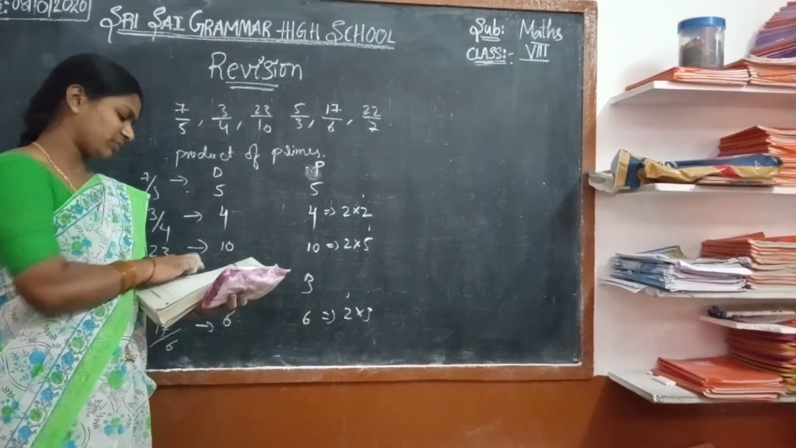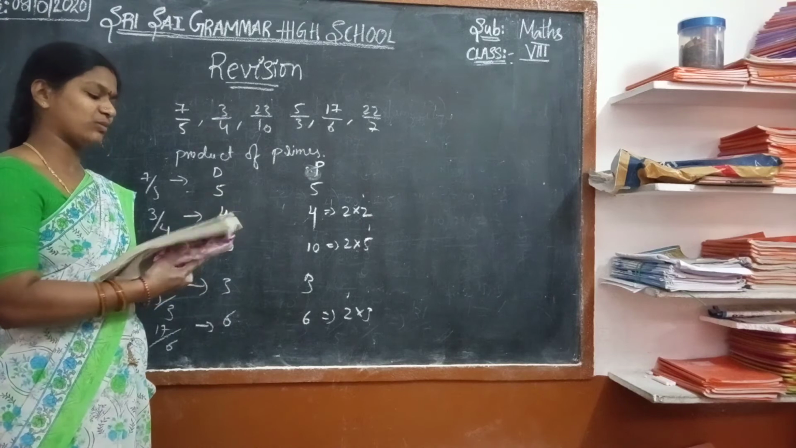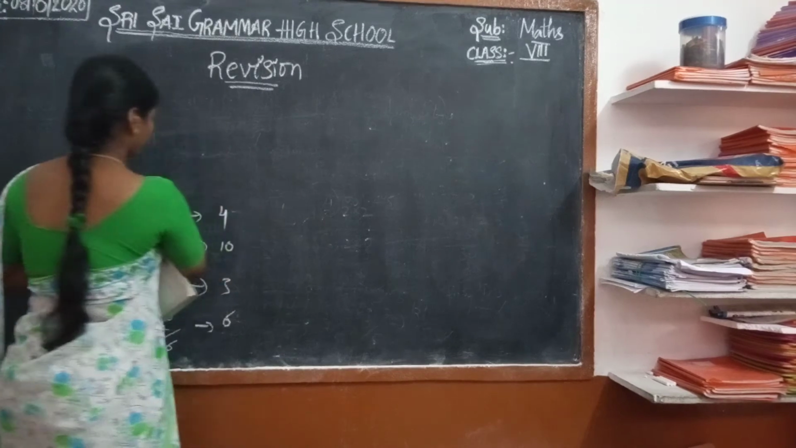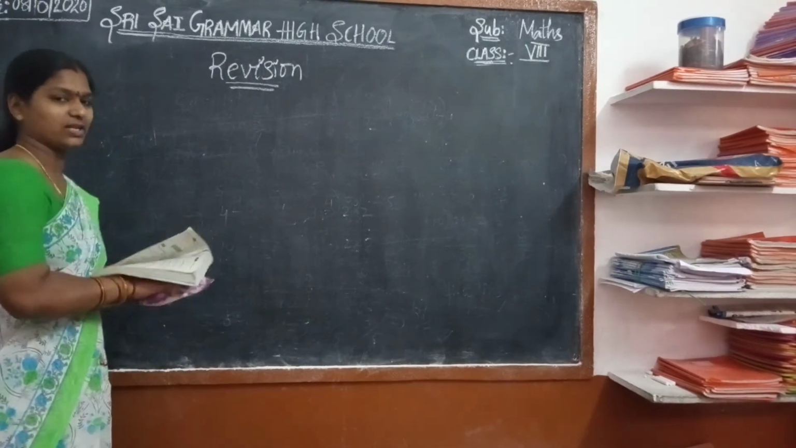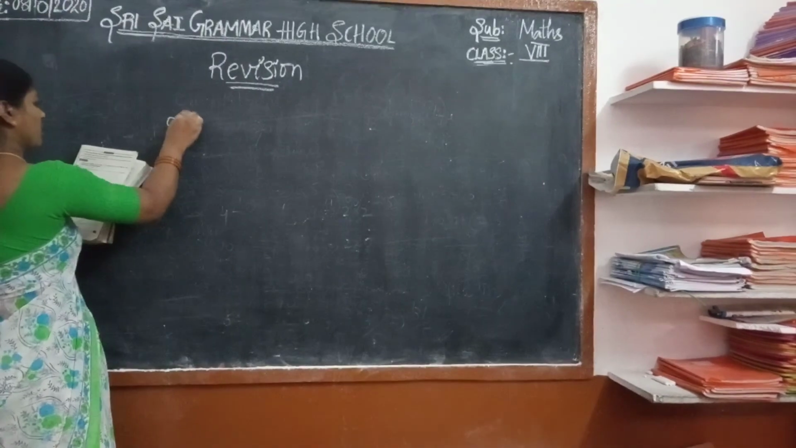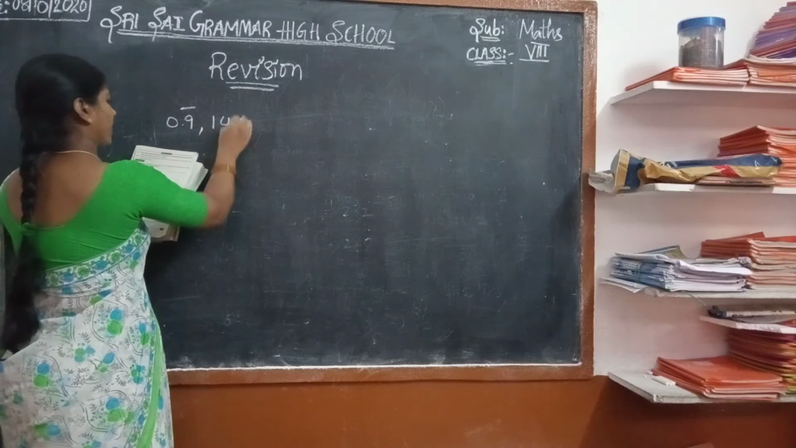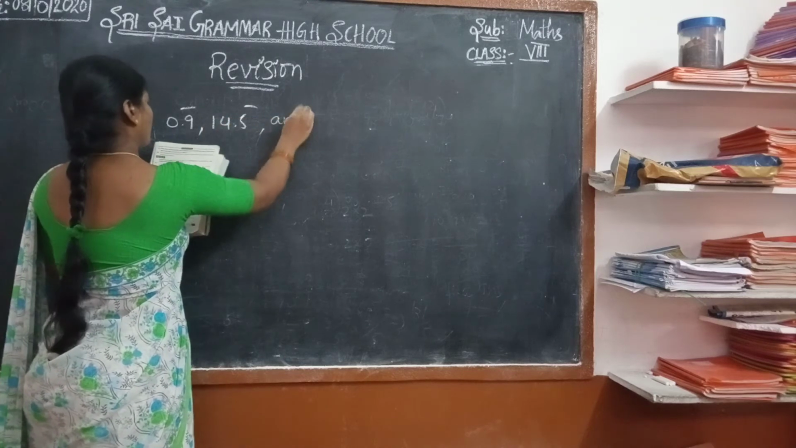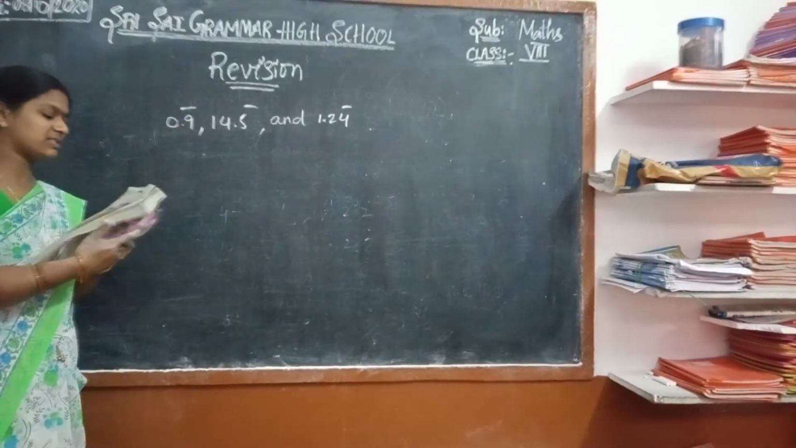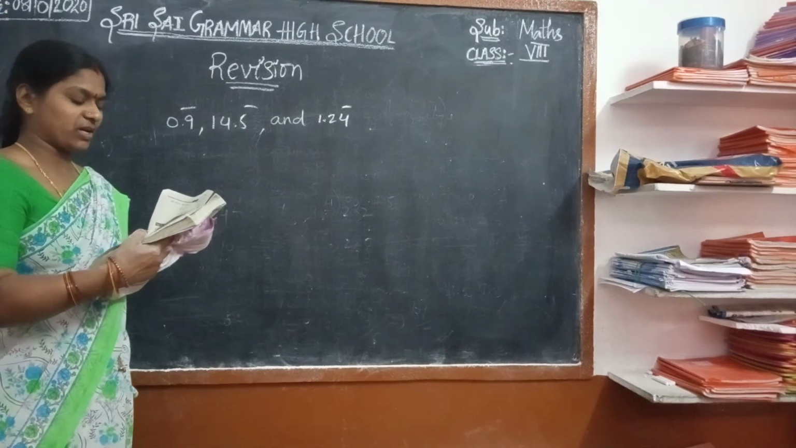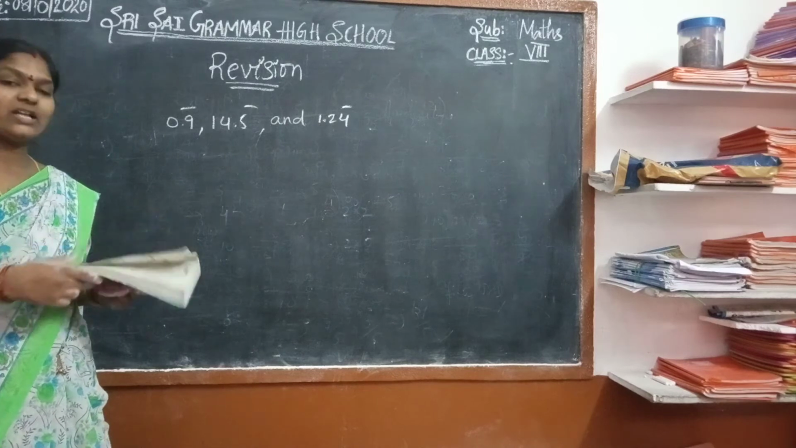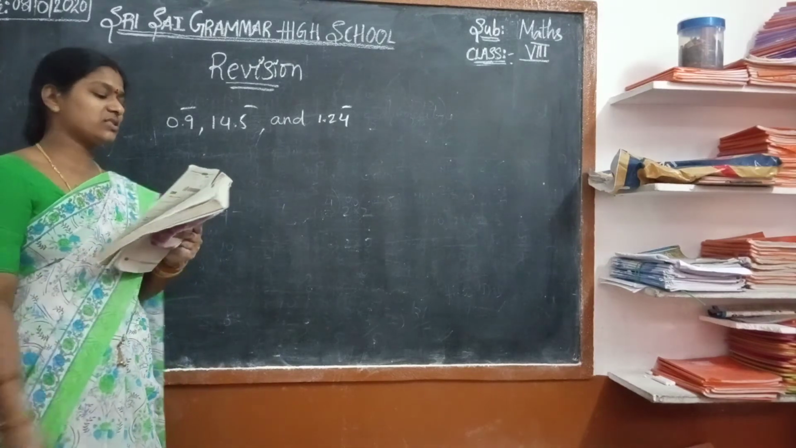Coming to the decimal numbers. Now convert the decimal numbers into rational form. I am showing one method for how to solve that. They have given 0.9, 14.5 and 1.24. Can you find an easy method other than the formal method? First, I am going to show this by the periodicity method.